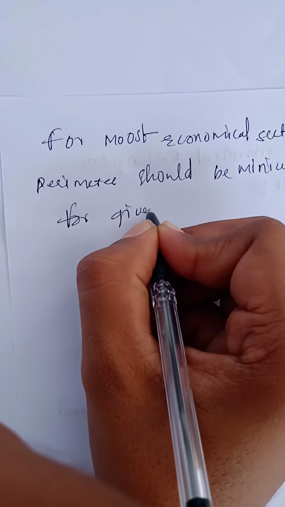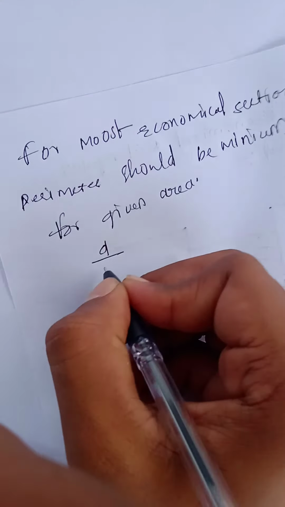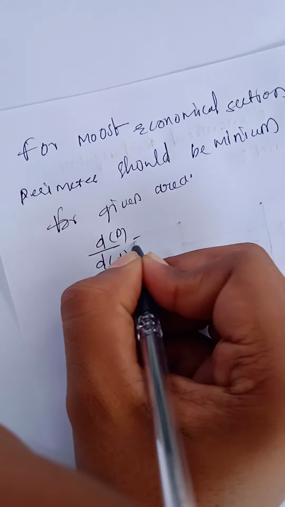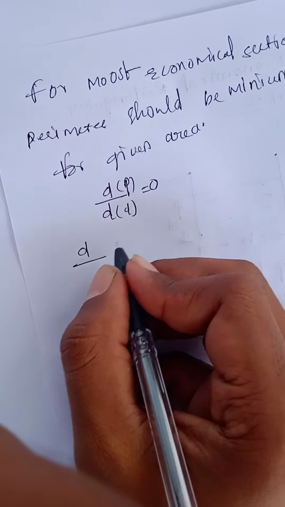Therefore, differentiate the perimeter with respect to d and equate to 0. Now differentiate equation 4 with respect to d.